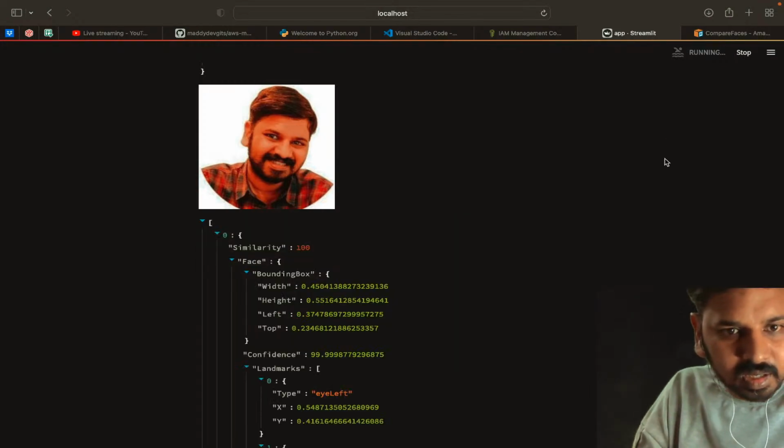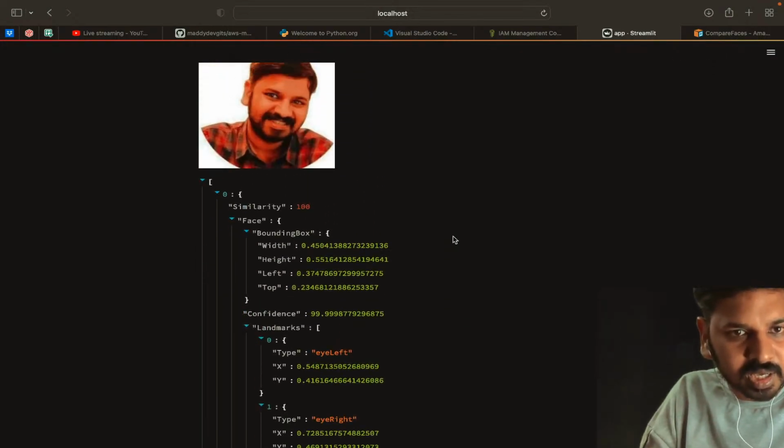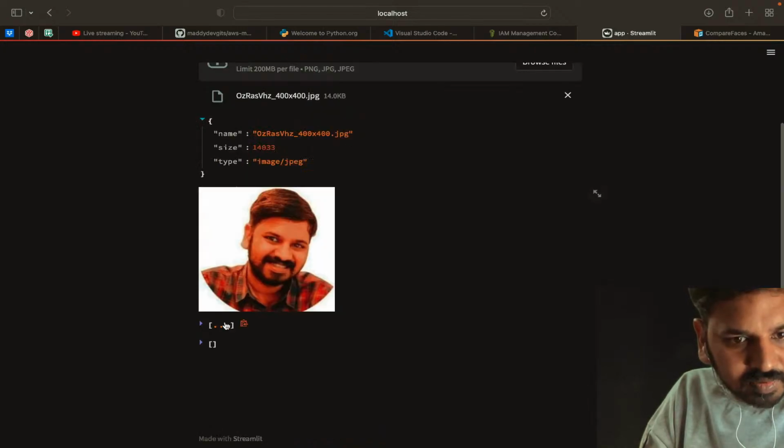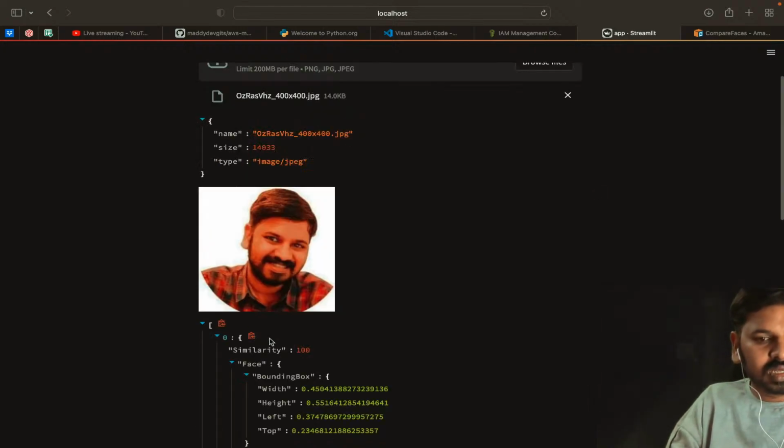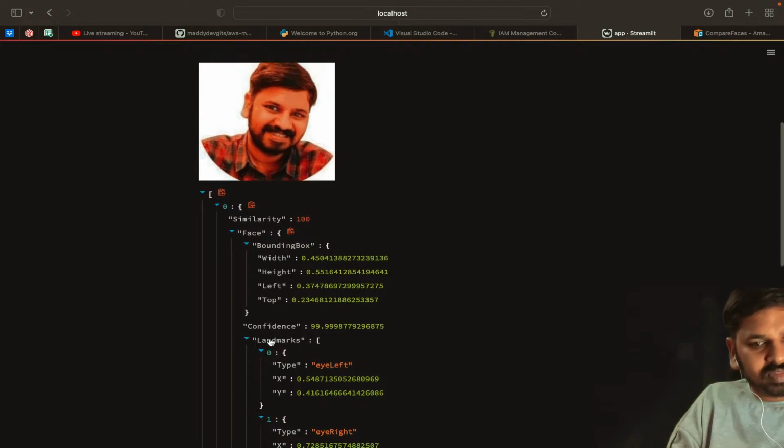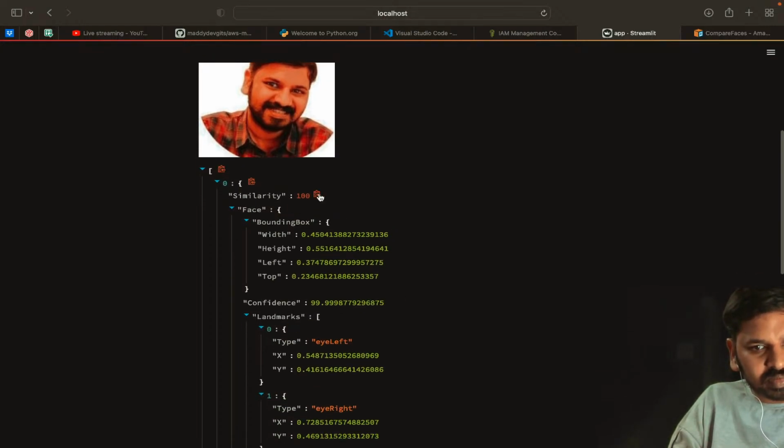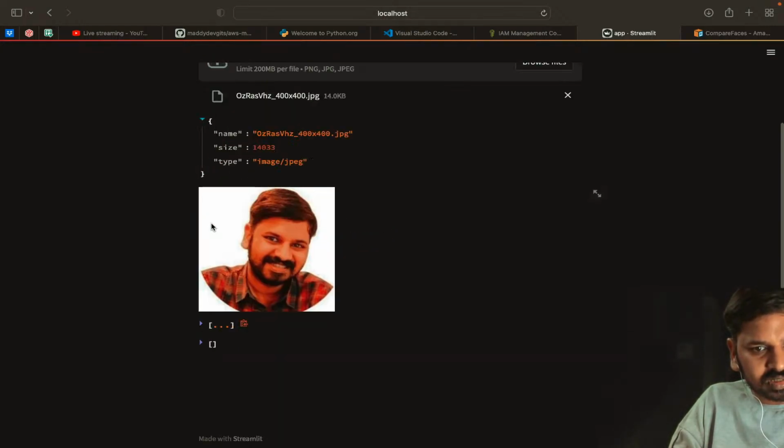Okay, now you could see here. We have to get two things. One, with the first image it has matched, similarity was 100. With the second image there is no similarity, there are no values inside it.